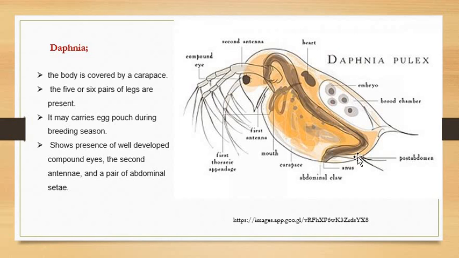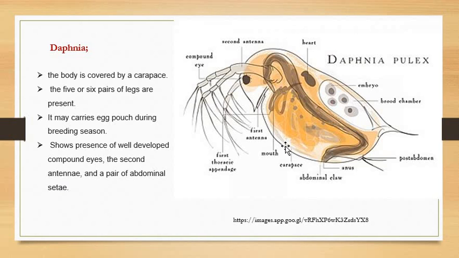The outermost covering of the body, a hard, shell-like structure, is called the carapace. Inside that carapace, you can see the legs are present. The carapace is closed from the posterior side, but it is open on the ventral side, through which the anus comes out, as well as the moving legs. So the legs are present on the ventral side through the carapace.